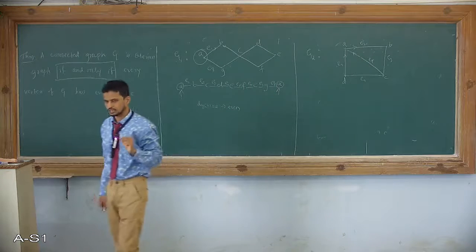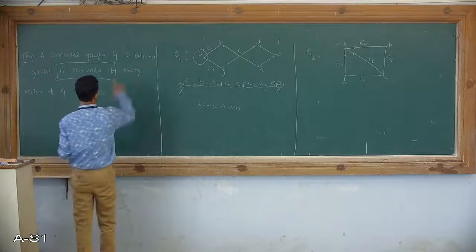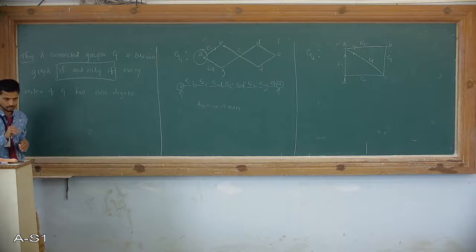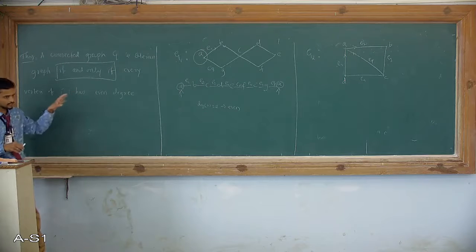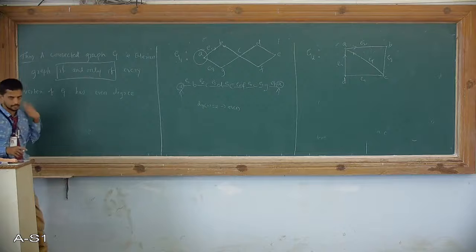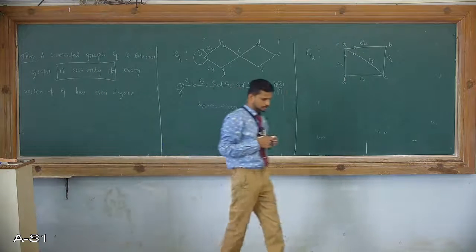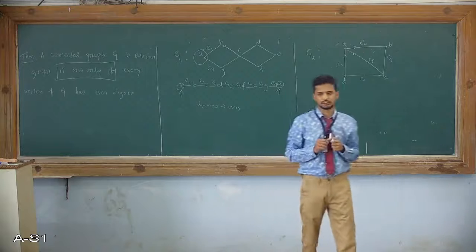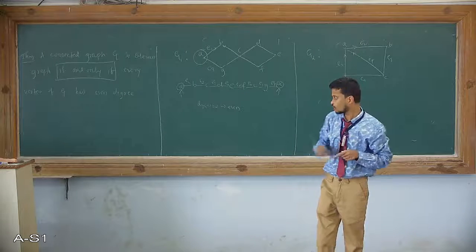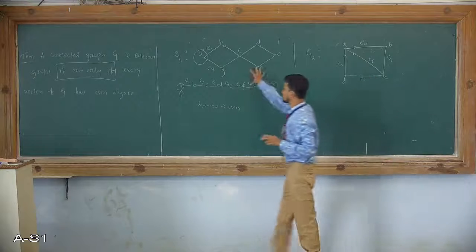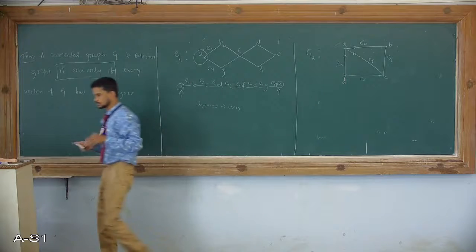So this is what we have: if G is Eulerian, then every degree is what? Even degree. Now what did we prove right now? If it is an Eulerian graph, then definitely it has even degrees. On the other hand, if the degree of every vertex is even, out of these two graphs, only this graph has every vertex of even degree.